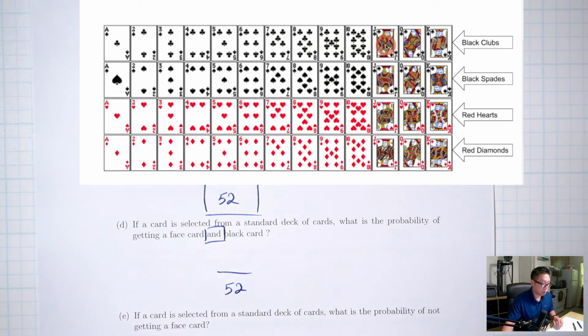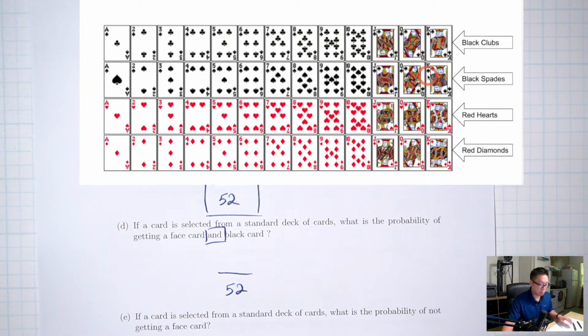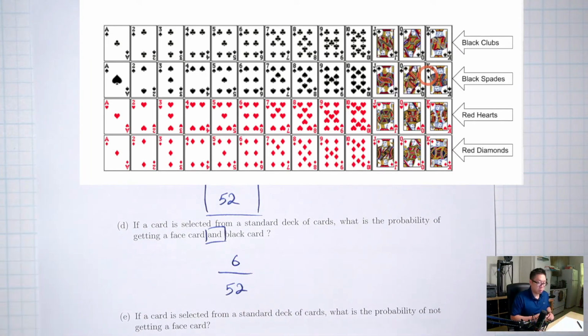So black face cards would be Jack, Queen, King of clubs, Jack, Queen, King of spades, 6. So those are the face cards that are at the same time black.